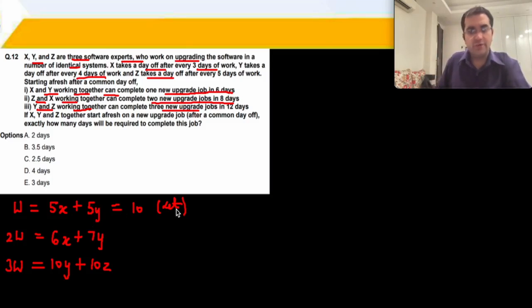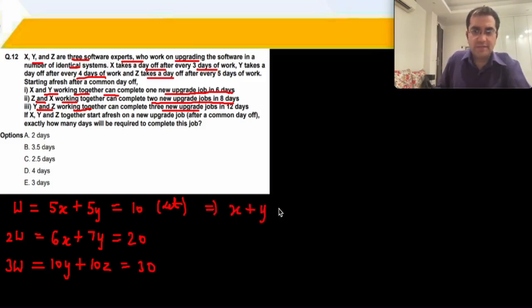So let the work done W be 10. So 2W becomes 20 and 3W becomes 30. So you get X plus Y is equal to 2, and from here you get Y plus Z is equal to 3.